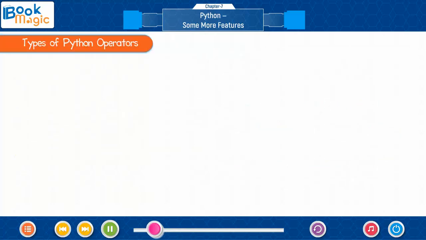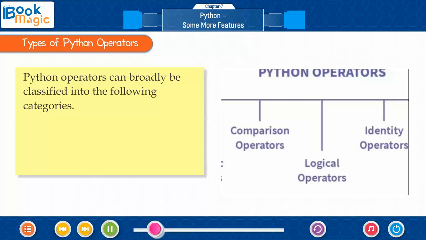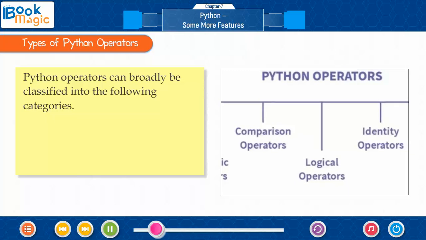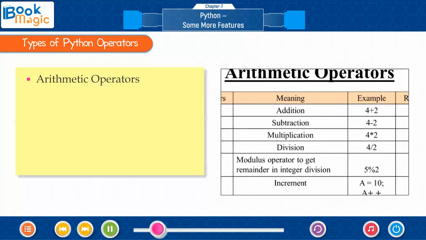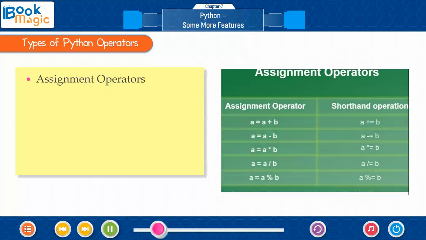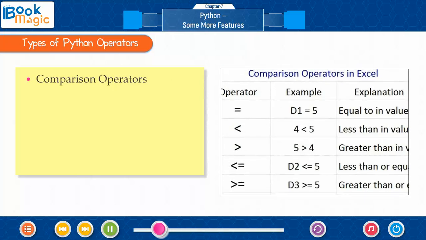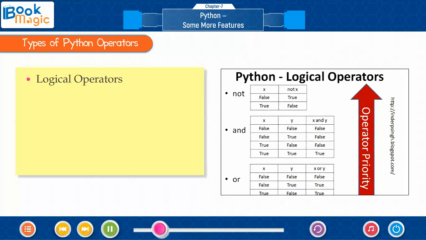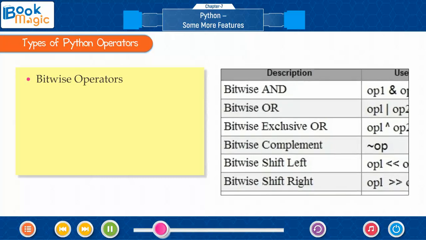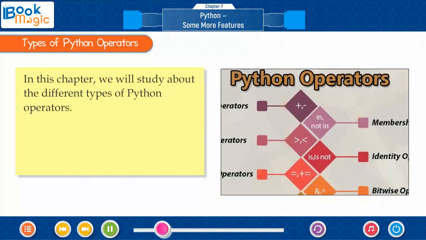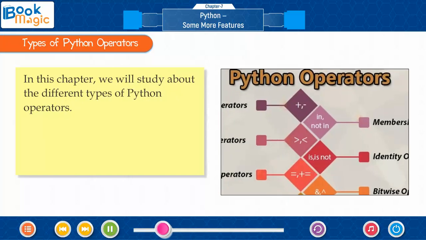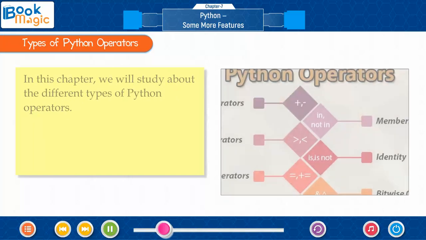Types of Python operators. Python operators can broadly be classified into the following categories: arithmetic operators, assignment operators, comparison operators, logical operators, bitwise operators, special operators. In this chapter, we will study about the different types of Python operators.